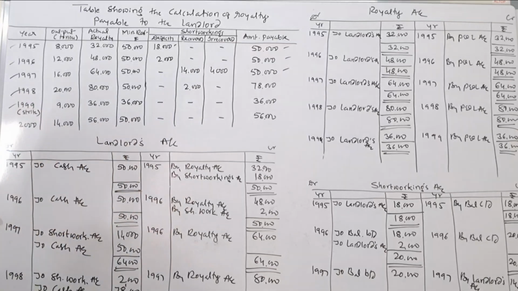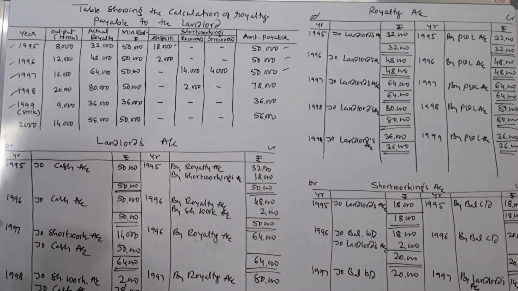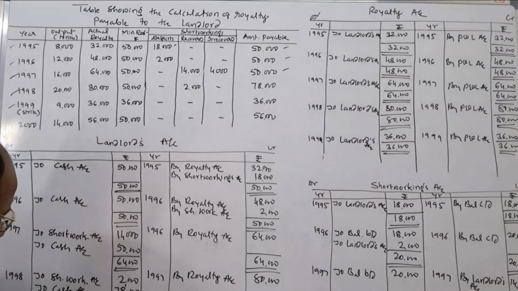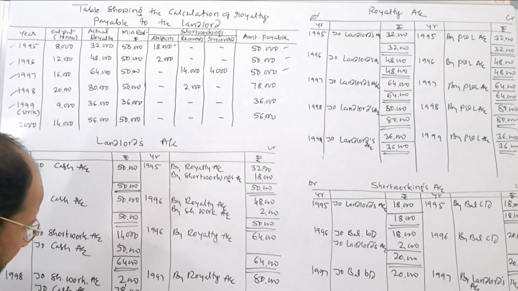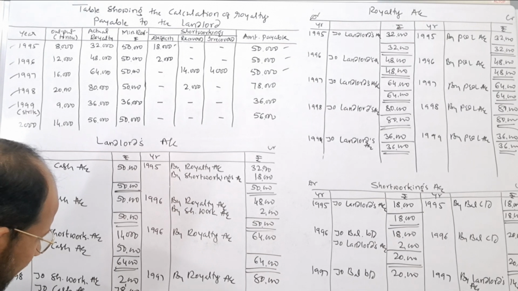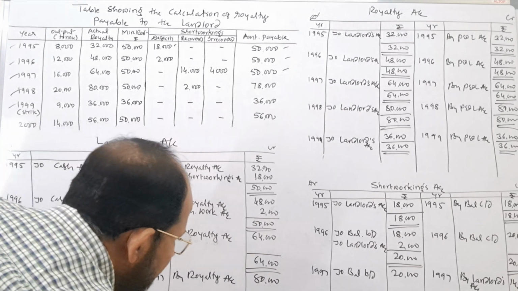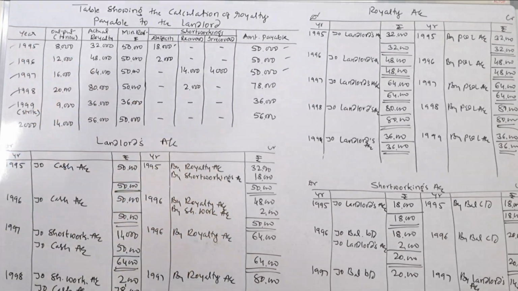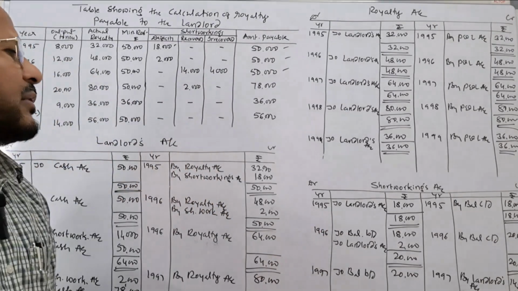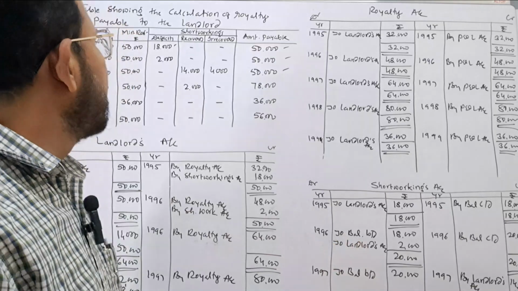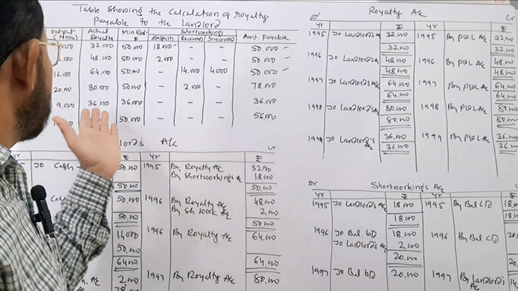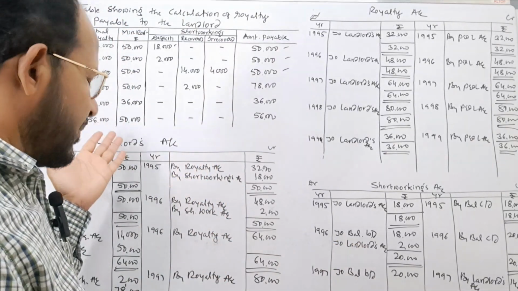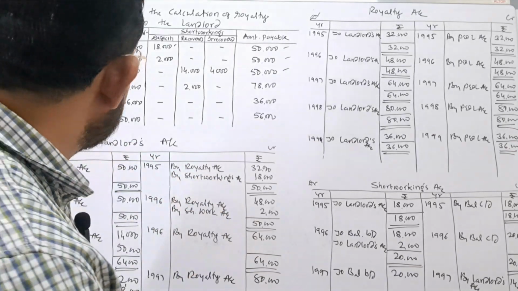When cash is paid to the landlord, you write here 1999 to cash account. How much was paid? 36,000. You look to the last column in the table, 36,000 and 36,000. And the short workings account is already completed, because in the next years there is no short working.